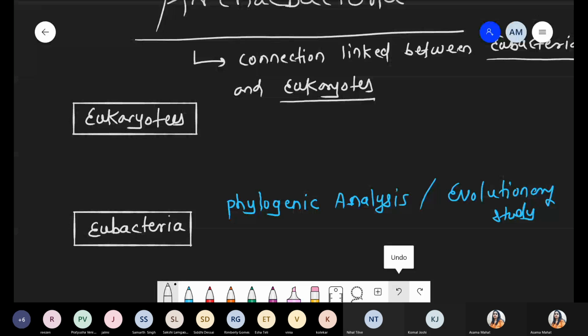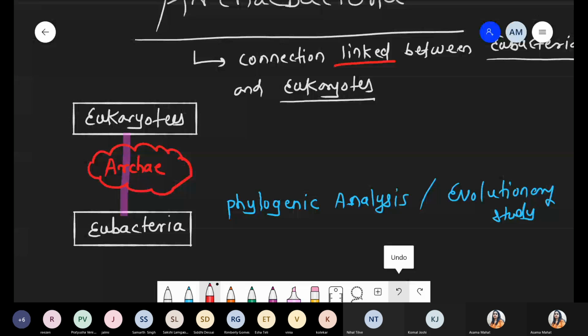Between these two there is another lineage, and that lineage is called Archaebacteria, because Archaebacteria has some properties and body structure which resemble eukaryotes. That's why we can say Archaebacteria are connected to eukaryotes, because the properties of both are present.